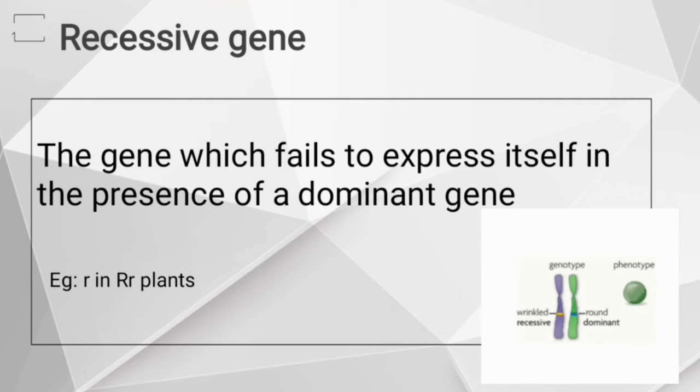Next, recessive gene. A recessive gene fails to express itself in presence of a dominant gene. In the same example, small r fails to express itself in a capital R small r plant. The phenotypic character is expressed by capital R. The seed becomes round, not wrinkled, because small r is recessive and failed to express itself in presence of the dominant gene.